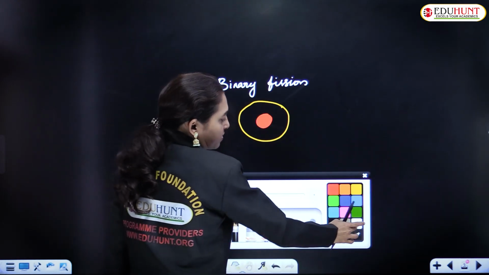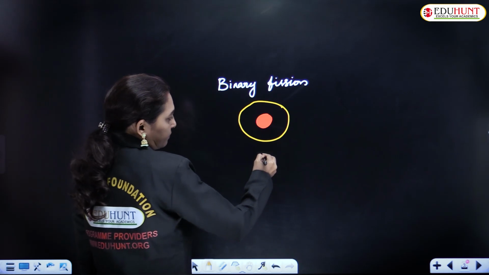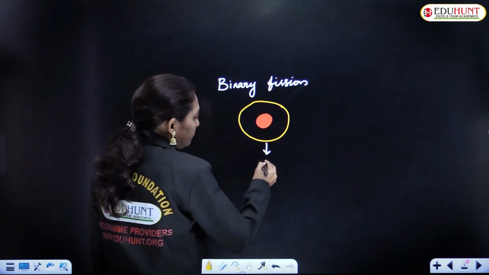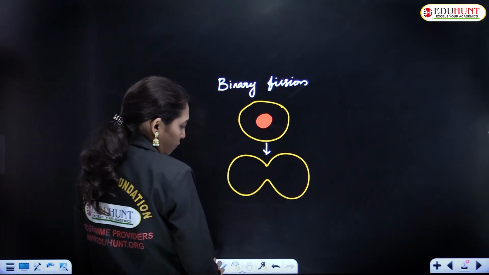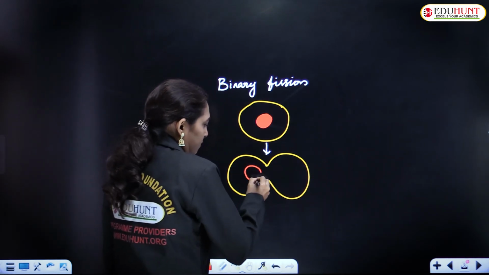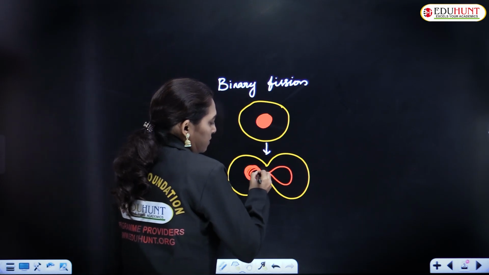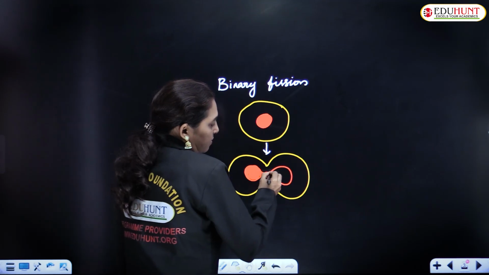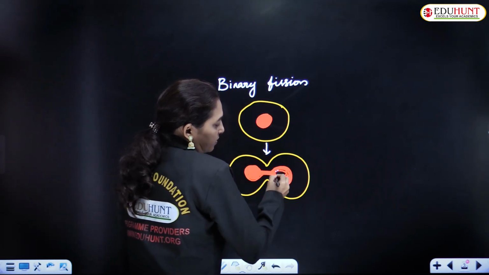Now this cell undergoes division. First of all, the cell enlarges. This is the nucleus. The nucleus is shared between the two daughter cells.